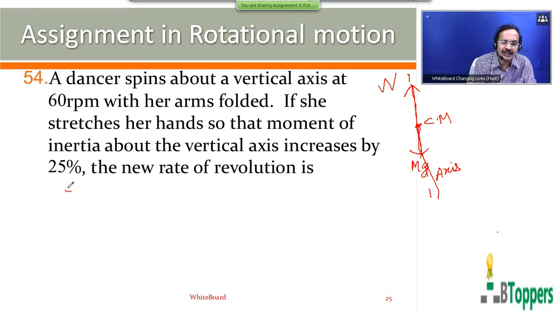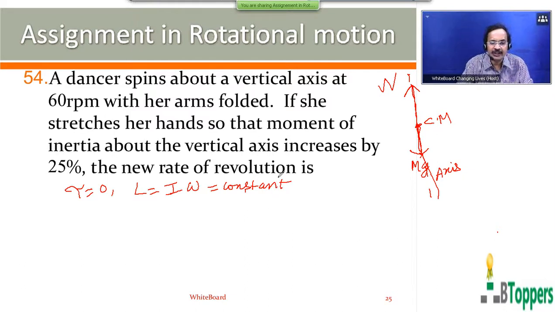So when no external torque acts on a system, the total angular momentum of the system will be constant. That is, I into omega will be constant. So when the dancer stretches her hands, the moment of inertia of the system increases and the angular speed of revolution decreases. So here I can write the new moment of inertia denoted by I dash, and the new angular speed by omega dash. The initial moment of inertia is denoted by I, and the initial angular speed of rotation about the vertical axis I denote by omega.